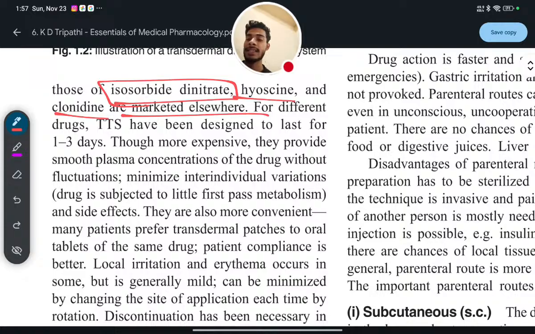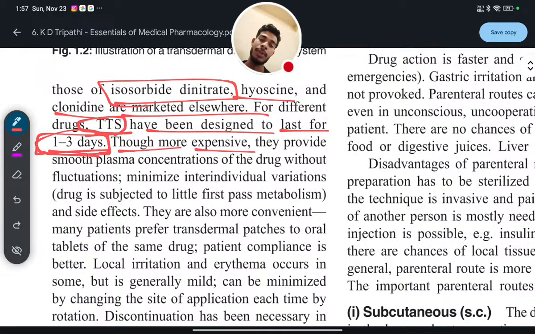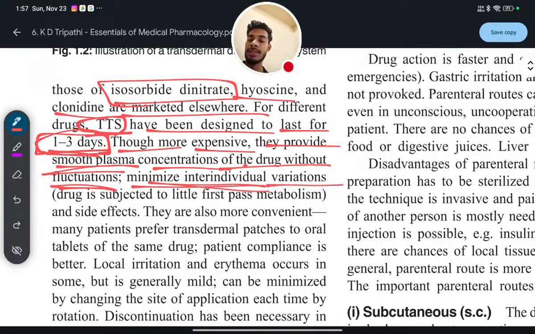For different drugs, TTS, transdermal therapeutic systems, have been designed to last for 1 to 3 days. Though more expensive, they provide smooth plasma concentration of the drug without fluctuations, minimize inter-individual variations, and the drug is subjected to little first pass metabolism and side effects.